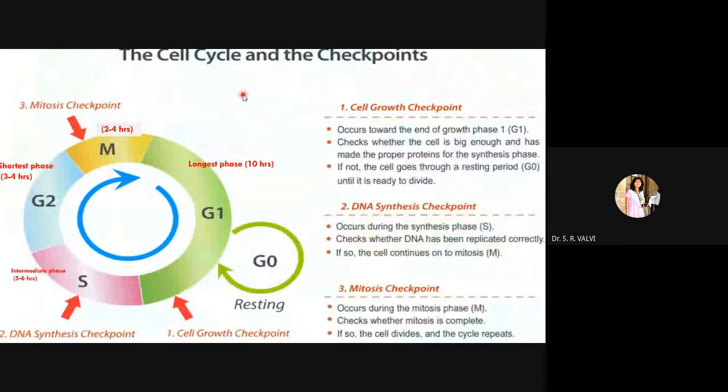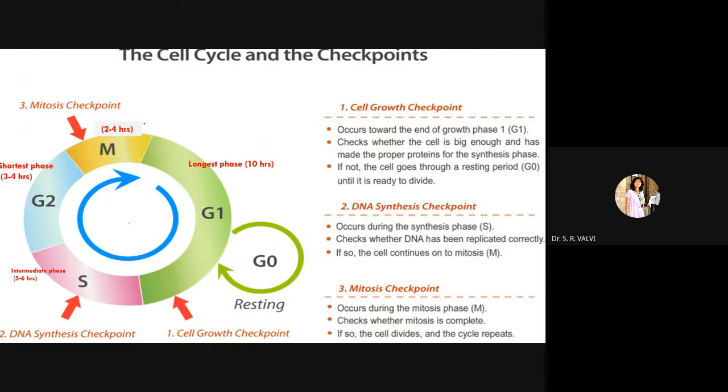See here, let me take the pen again. You are observing here the entire rounded portion. Here it is written G1, next it is S, then G2 and M. So G1 stands for gap 1 phase. Why is it called gap 1, why S, why G2 and M? Every cell undergoes this G1, S, G2 and M phase, and then the single cell cycle is completed.